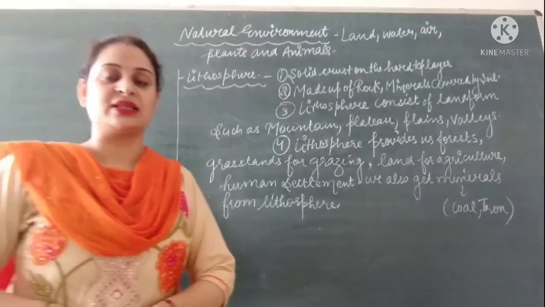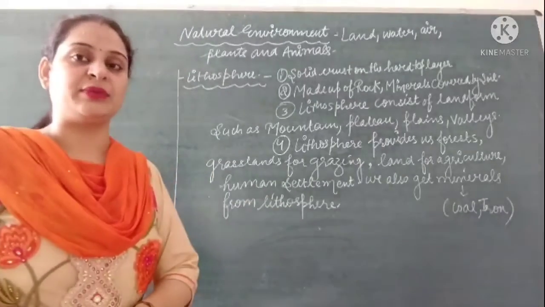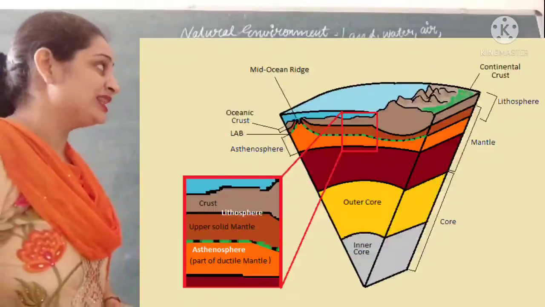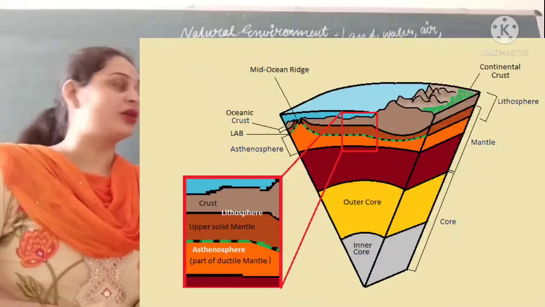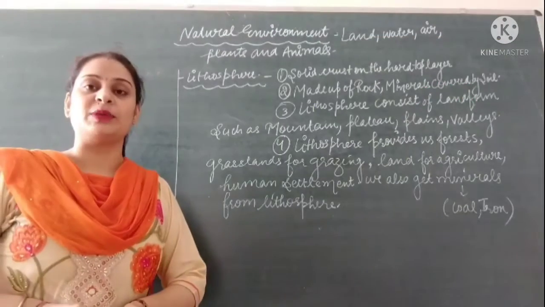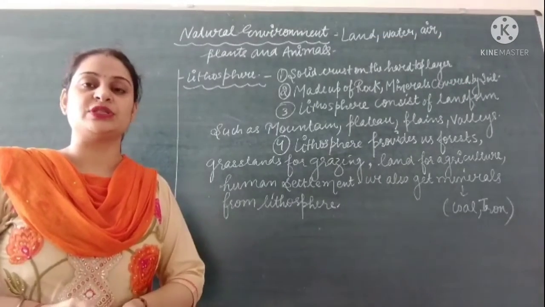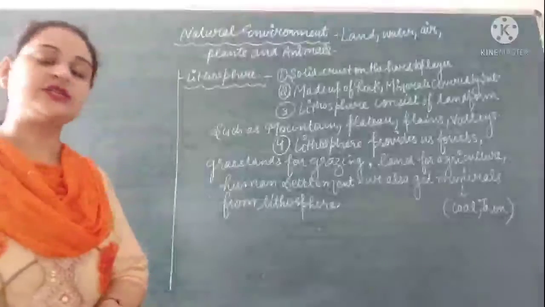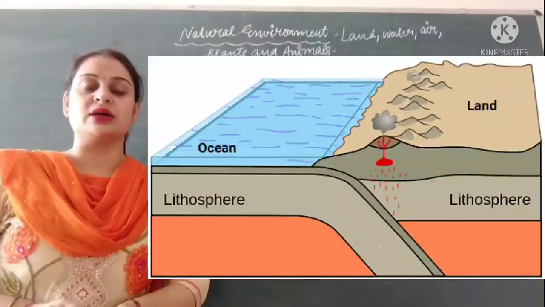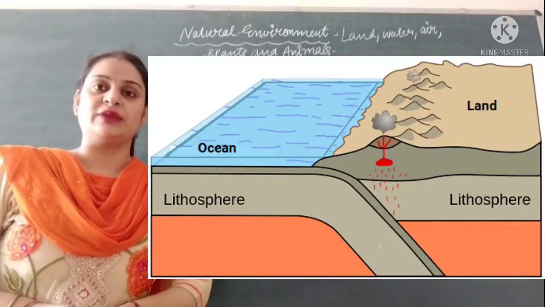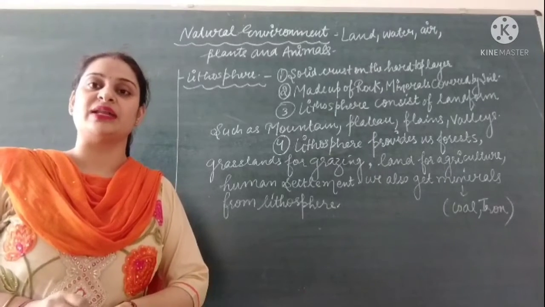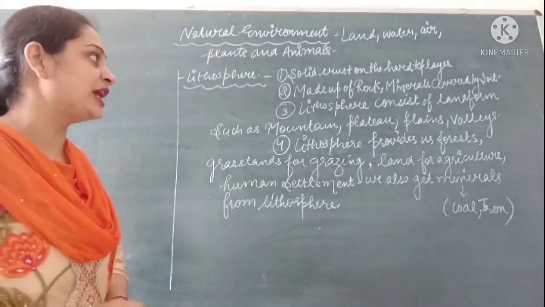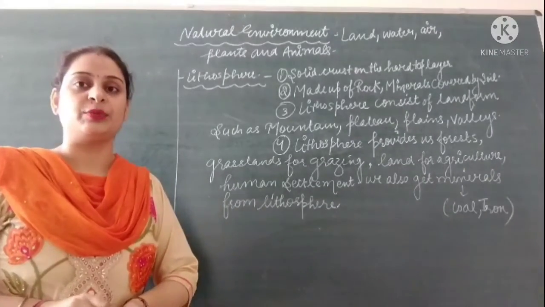Now moving to the next thing, which is the part of a natural environment. The first main part of natural environment is lithosphere. So what is lithosphere? Lithosphere is a solid crust, the hard top layer of the earth. The top layer of earth which is visible to us in the form of land is called lithosphere. Lithosphere is made up of rocks and minerals which is covered with a thin layer of soil. We all can see that our land is covered with a very thin layer of soil, but inside the soil we can get different types of rocks and different types of minerals.